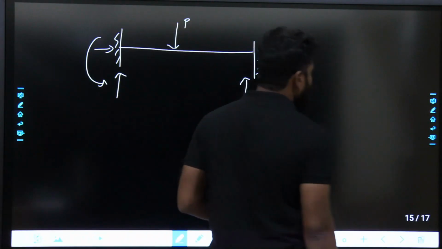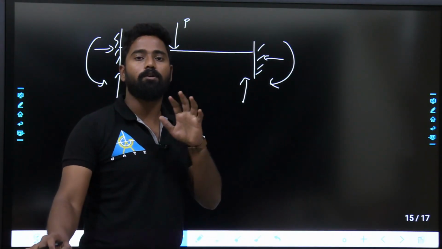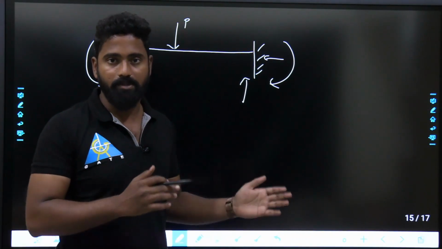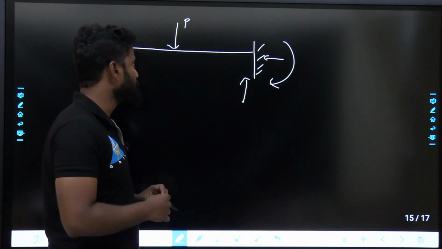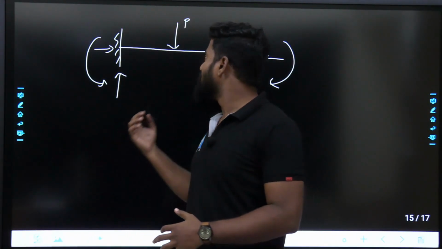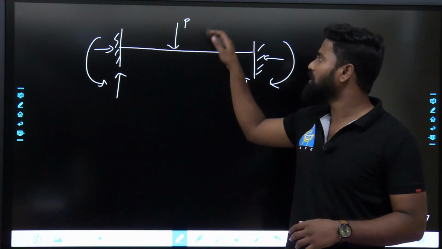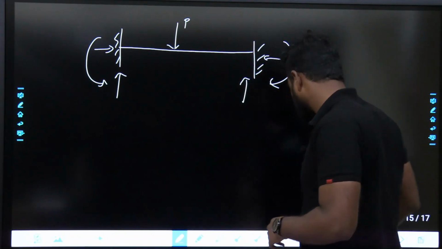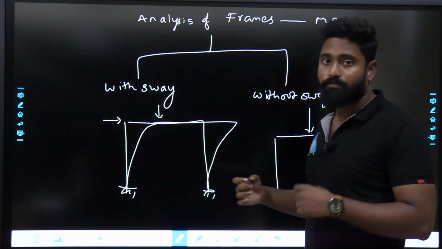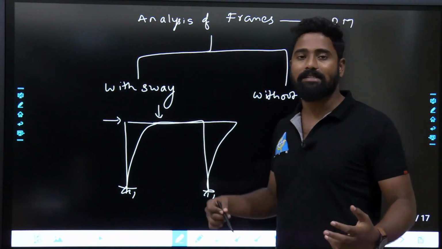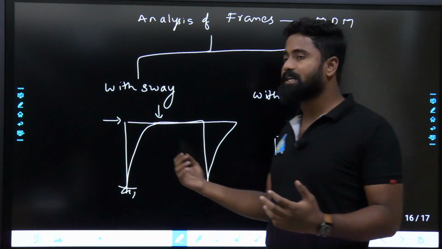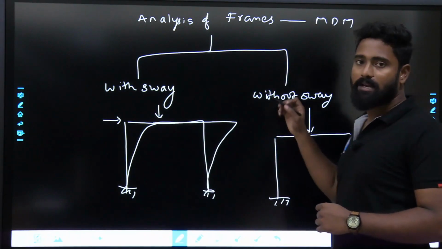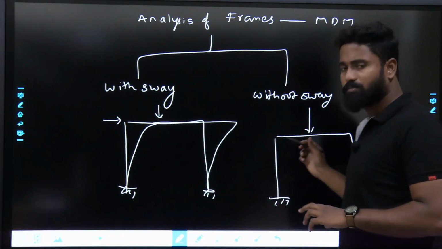So all those things. See, this is an introduction to see what is the clear picture, what are the types of topics over here, what are the subjects, chapters that are present in it. That's why I'm discussing this. And we have seen what exactly happens when load is applied. Idea is simple. When load is applied, how you are going to find out the reactions and moments. Next one is analysis of frames, with sway, without sway. What exactly is sway, how structures get affected when there is sway, when there is no sway, all those things will be seen in analysis of frames, mainly in moment distribution method. By using moment distribution method only we will see.